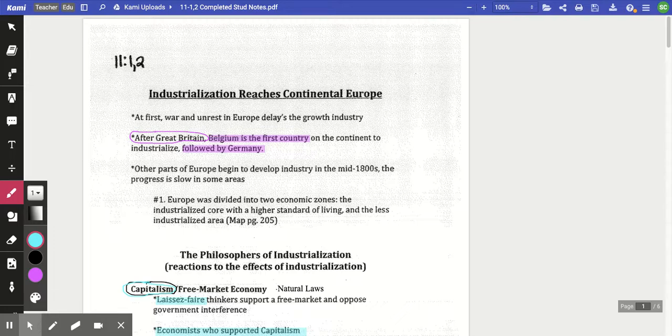economic zones. The industrialized core that had a higher standard of living, so they had that spendable income they could do things that they want to do instead of just focusing strictly on the necessities, versus the less industrialized area. And hopefully you're also seeing that there is a difference between the West and the East. The West, we're going to see more industrialized, higher economic zones than we see in the East. And that's going to play out when we get into imperialism along with World War I. Those countries in the East are really going to struggle in a war that is based on industrialized might.